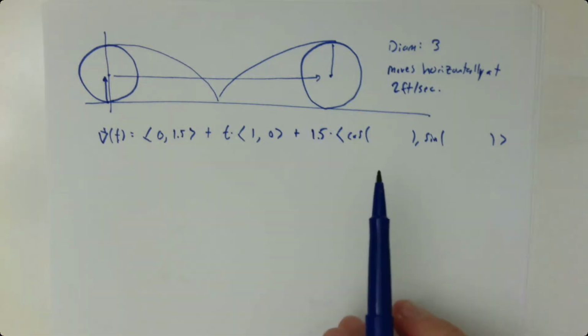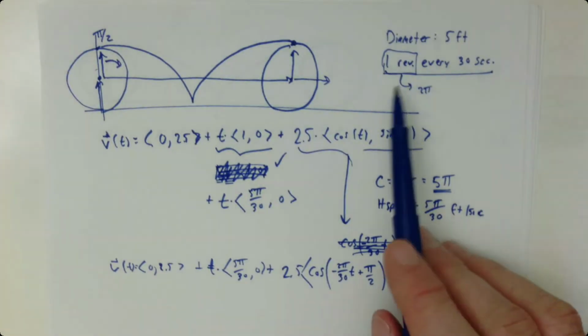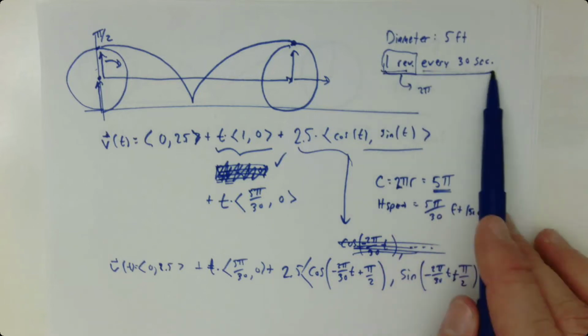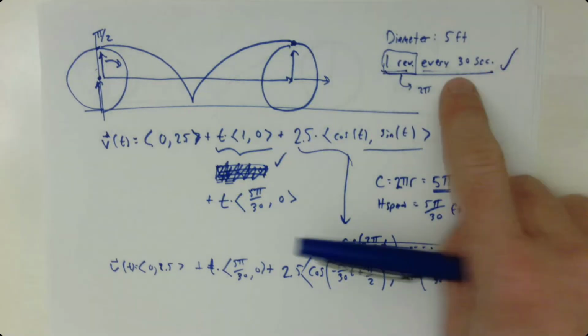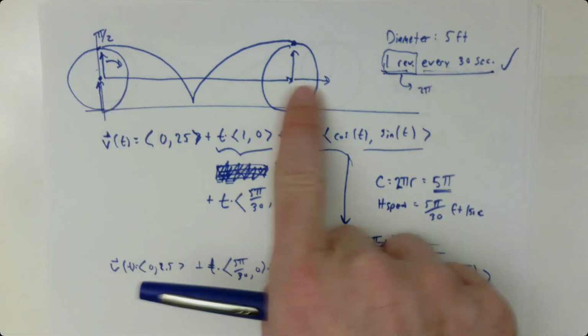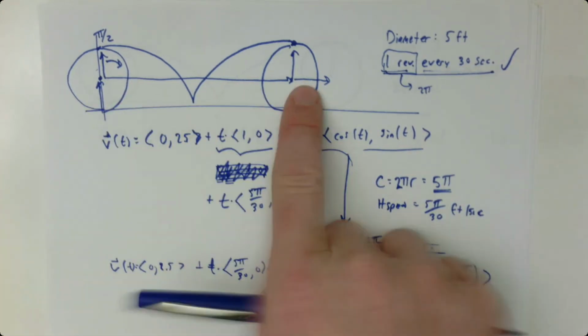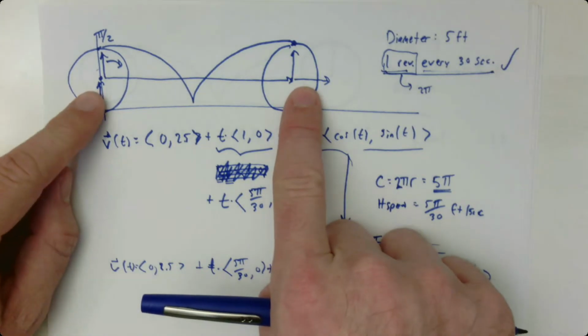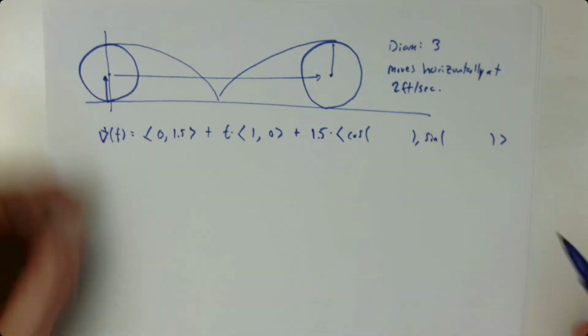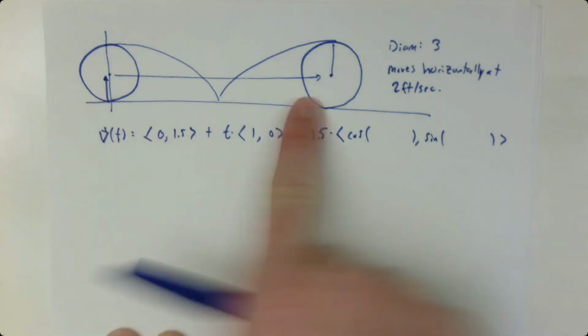In the last version of the problem, we were told the rotational speed, but not in radians per second. We were told it in revolutions per second. But this piece of information was really just telling us how fast we're turning. And we had to calculate what was the total horizontal distance we moved in how much time. This time I'm telling you the opposite. I'm telling you that you are moving at 2 feet per second. So that's my literal horizontal speed.